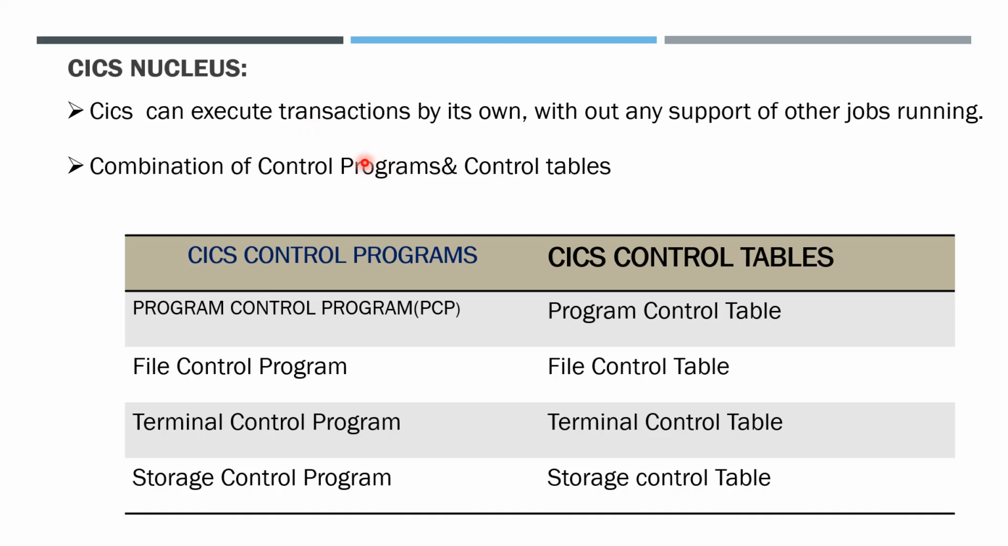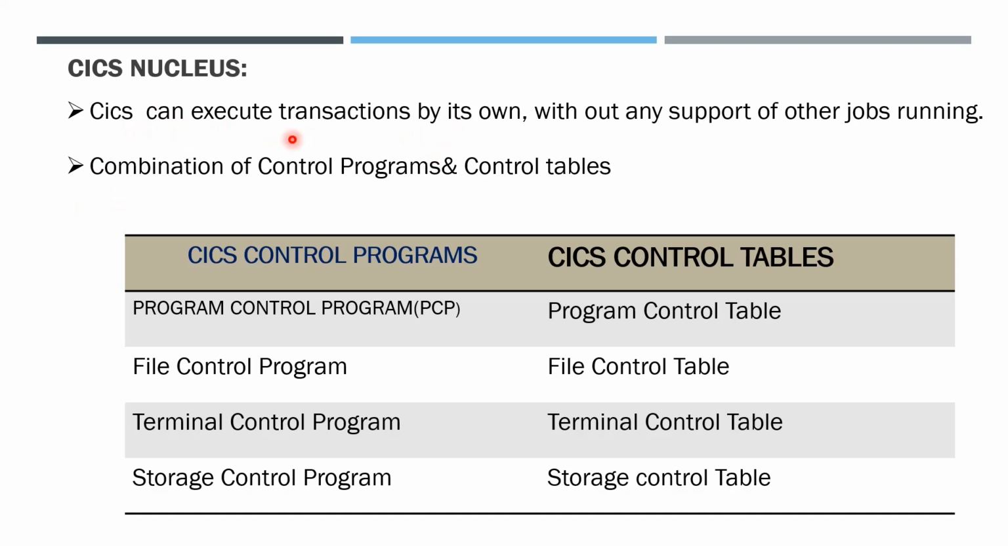It can execute its transactions on its own, in the sense that we can give the input within KICKS and we can see the output within KICKS. It doesn't need any support of other jobs running. Other jobs need not be submitted, like JCL and MVS commands. Other jobs and other commands are not needed to execute the transactions of KICKS.